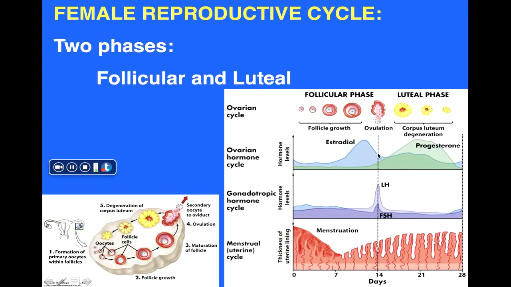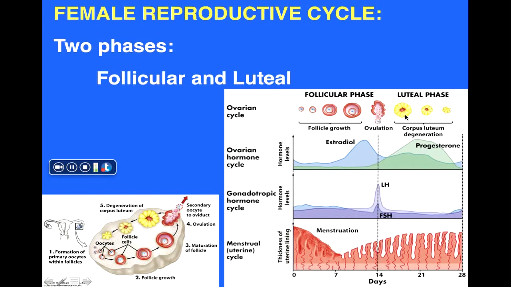This panel examines some of the interactions between different parts of a woman's body, namely her ovaries, her brain, and her uterus, and some of the interplay between those hormones and how they regulate what's taking place in the uterus itself. Notice we can identify two phases, namely follicular phase and luteal phase. Follicular phase, that's the first 14 days, during which a follicle is growing within an ovary.